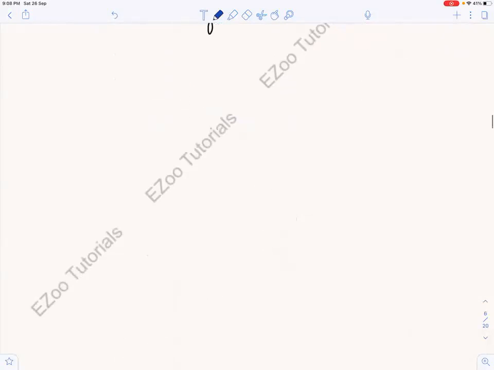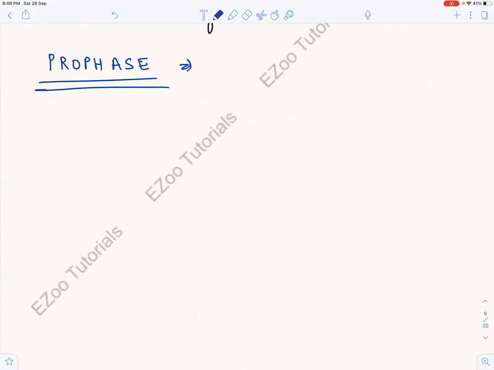So what is prophase all about? Let us see, right? So we are going to do prophase. Okay, so in the prophase, what happens? There is condensation of chromatin. Because the chromatin exists in what?